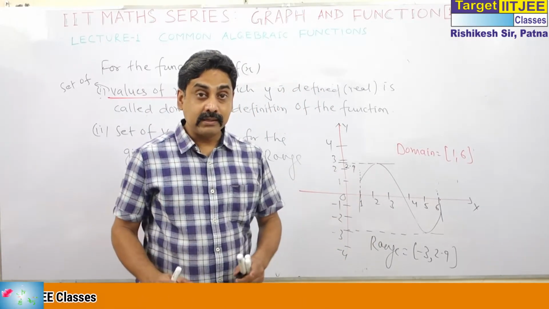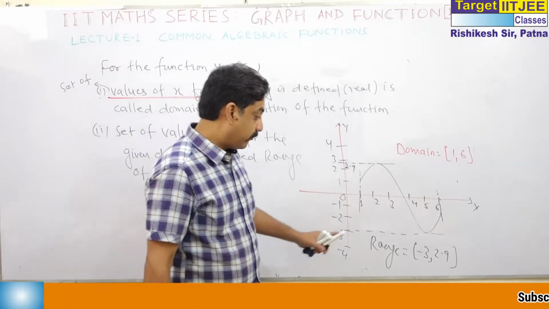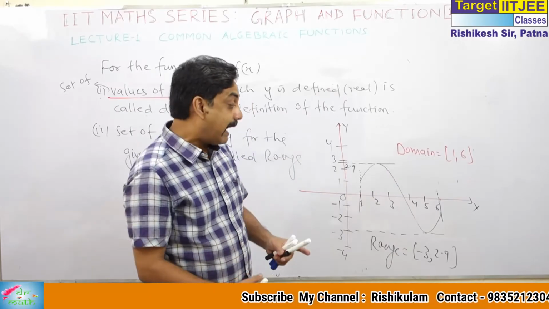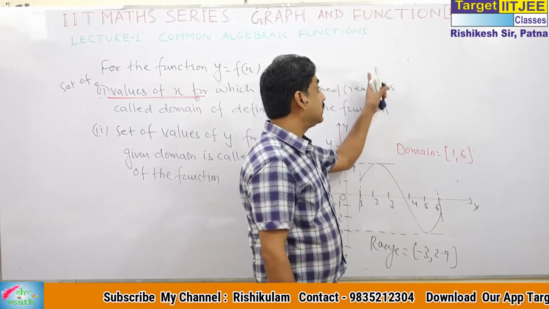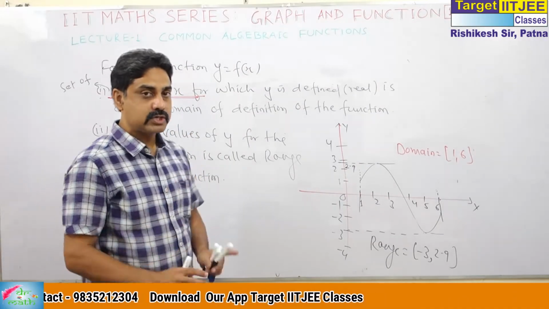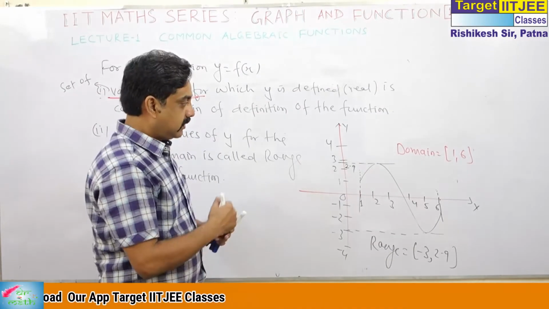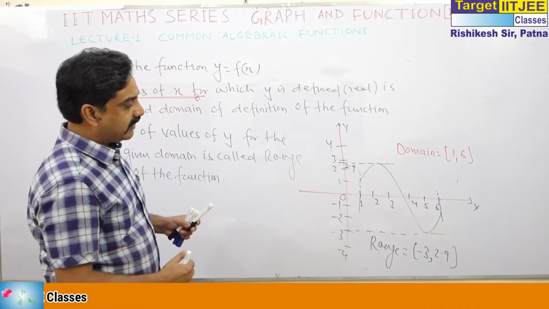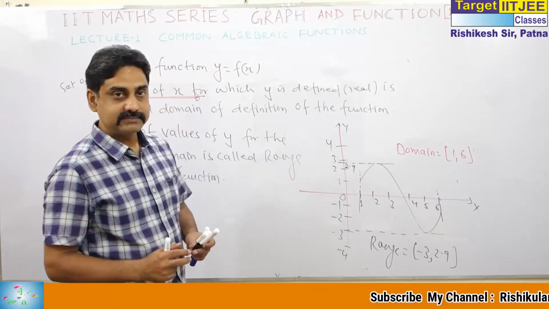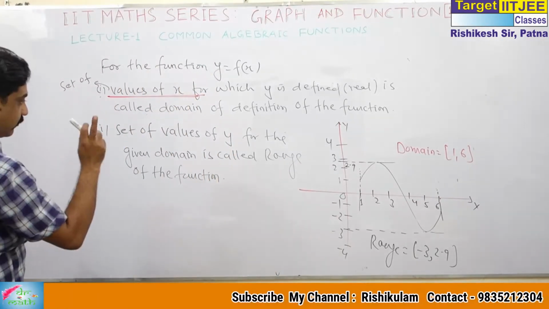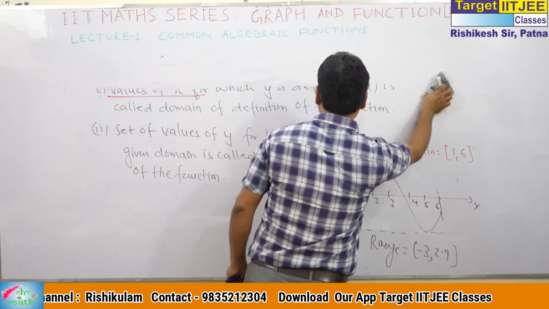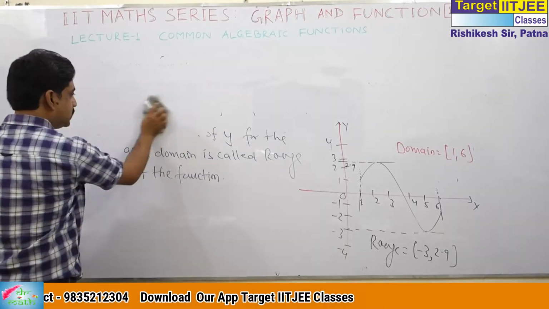Now, why am I saying this is a multiple type of concept? To find the range, we have to go through maxima and minima. This is again a chapter of calculus. That's why function initially looks so difficult, but it is very systematic. When we move in the next two classes, you will find this is the most systematic and most analytical part of mathematics. Now, what I am going to do today, I will deal with the domain and range of some common functions.